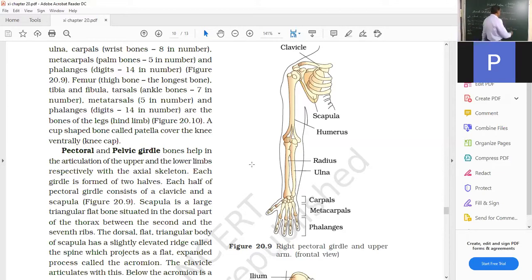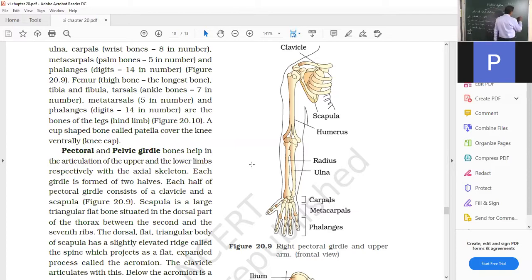Four limbs, each limb has got 30, so 30 plus 30, that is 60 bones here, and 30 plus 30, 60 bones are here. So altogether this will be 120, and these together will form 206. Now how does the 30 come?